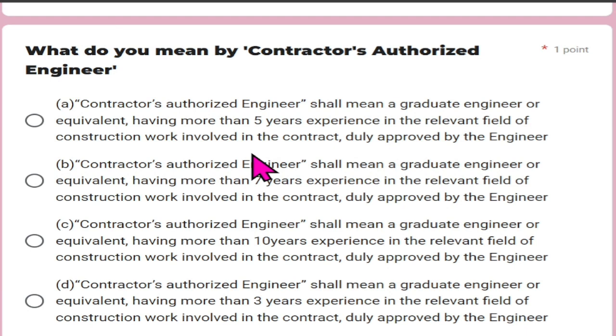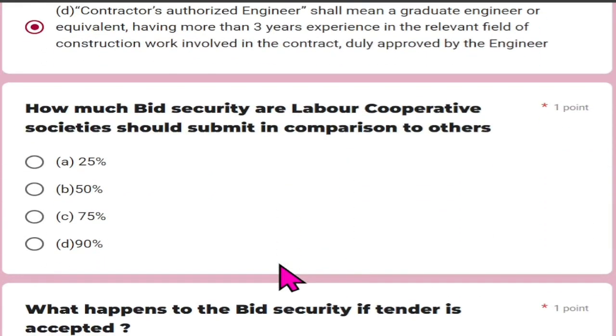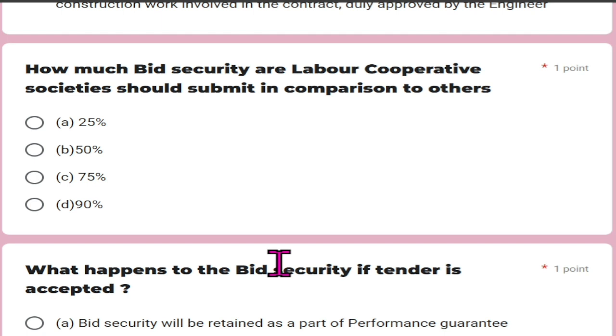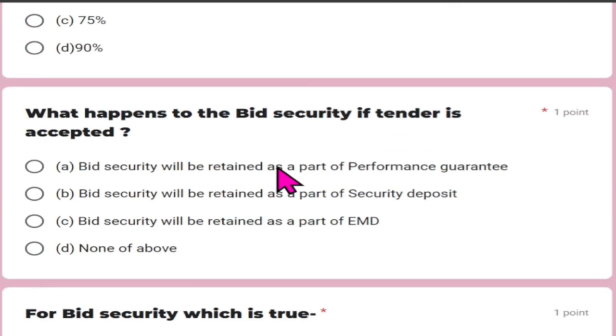What do you mean by contractor's authorized engineer? As per the definition in the GCC, contractor's authorized engineer shall mean a graduate engineer or equivalent having more than 3 years experience in the relevant field of construction works involved in the contract and duly approved by the engineer. So option D is the right answer. How much bid security should a labor cooperative society submit in comparison to the others? For a labor cooperative society there is a 50% deduction, so 50% has to be submitted.